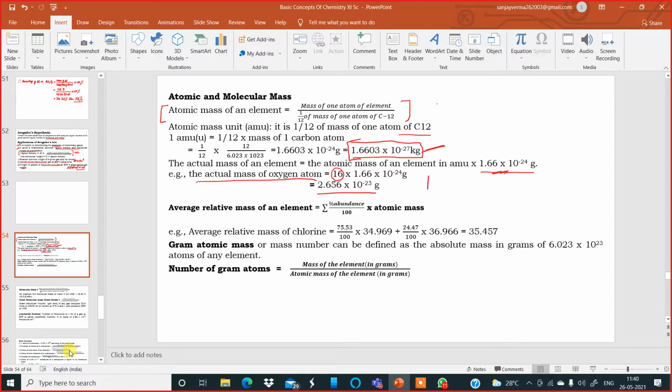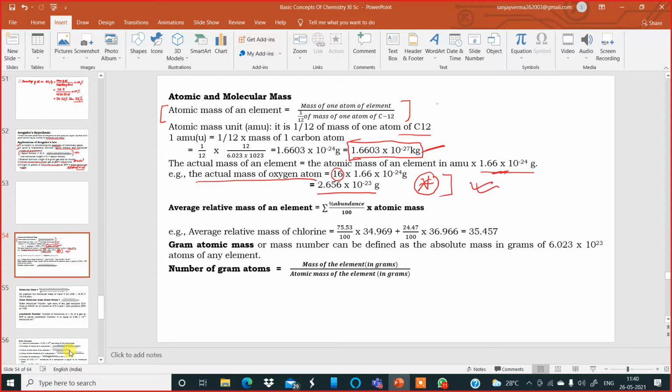So this is one thing. If the value of 1.66 into 10 power minus 24 grams, that is the mass of one atomic mass unit, is given, then you can multiply it with any atom's atomic mass to calculate its actual mass. So this working you try to remember. Okay.